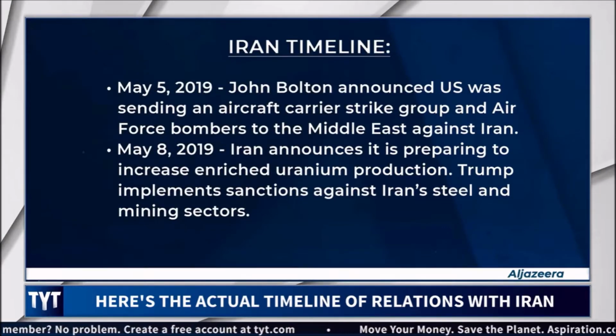May 5th, 2019, John Bolton announced the US was sending an aircraft carrier strike group and Air Force bombers to the Middle East against Iran. May 8th of 2019, Iran announces it is preparing to increase enriched uranium production. Trump implements sanctions against Iran's steel and mining sectors, okay?